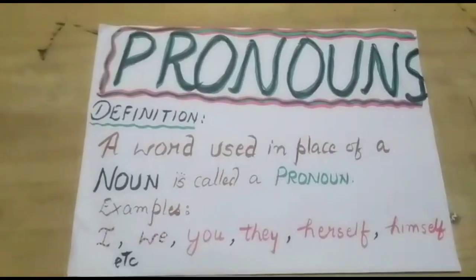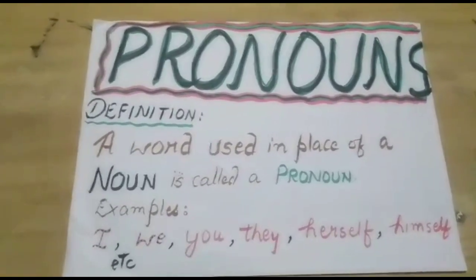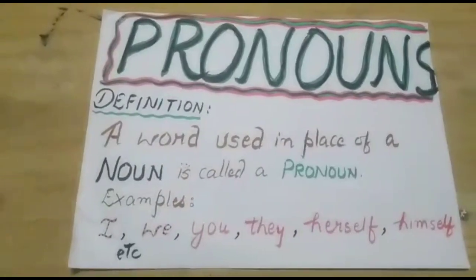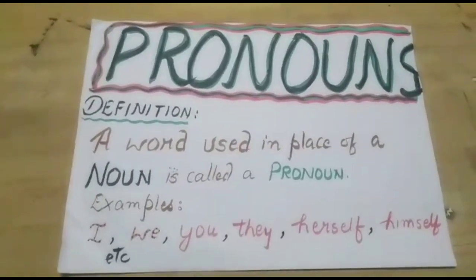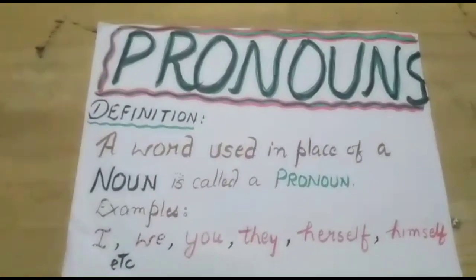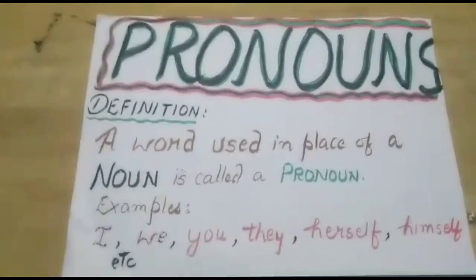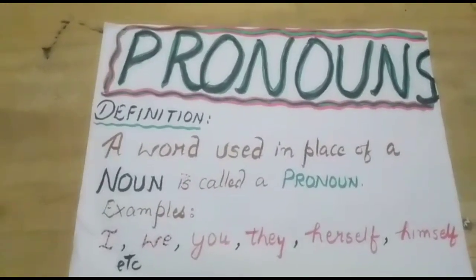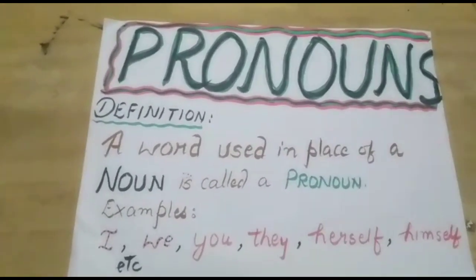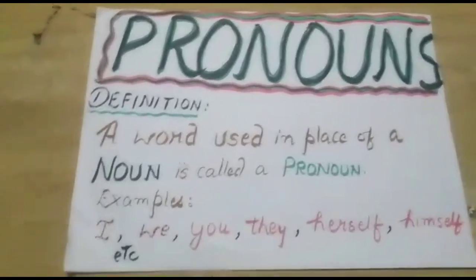Ram performs all his activities very well, and Ram is very brilliant. So I'm using the word Ram again and again. You must be feeling bored listening to Ram and Ram again and again. You must be feeling that ma'am is saying Ram again and again.